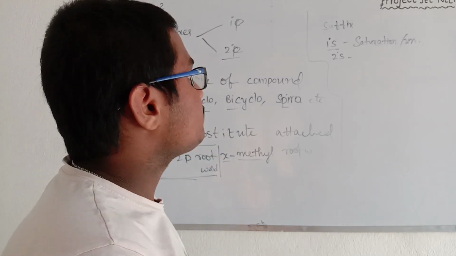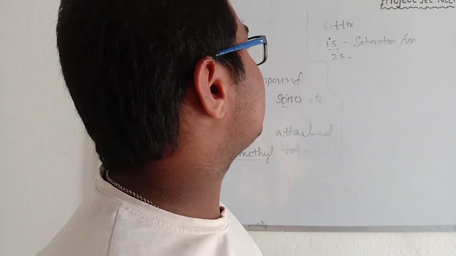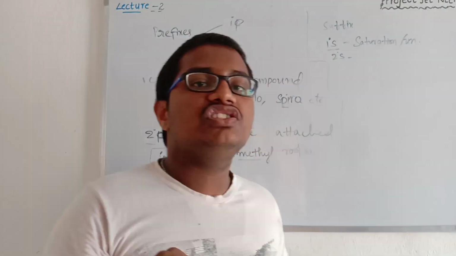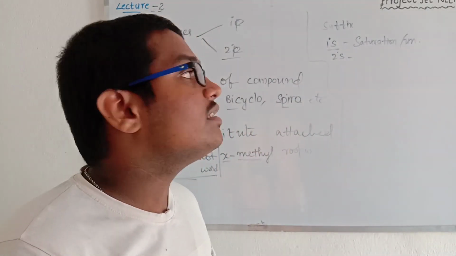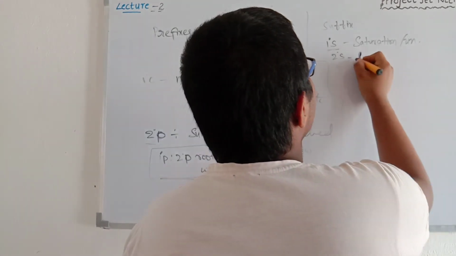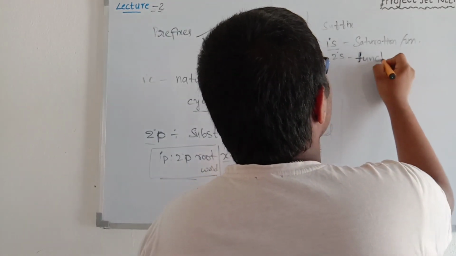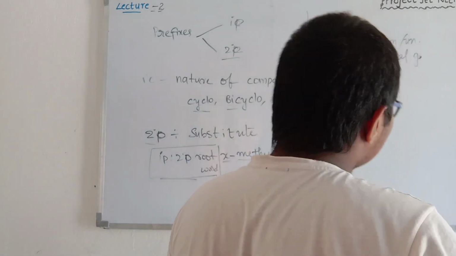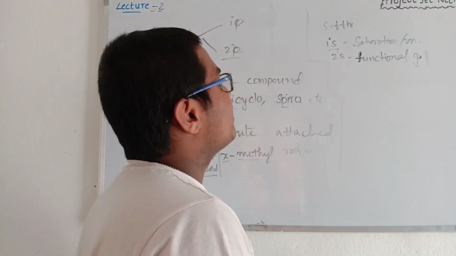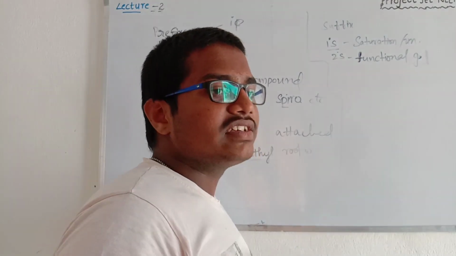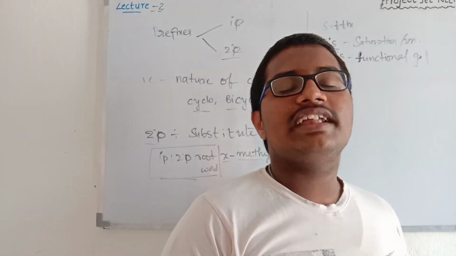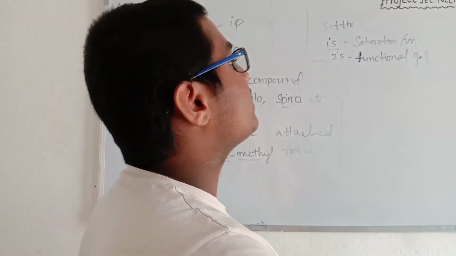And then the secondary suffix indicates what? The functional group which is attached to the carbon chain. How does the secondary suffix indicate the functional group? I said I will discuss the functional groups in the next discussions.